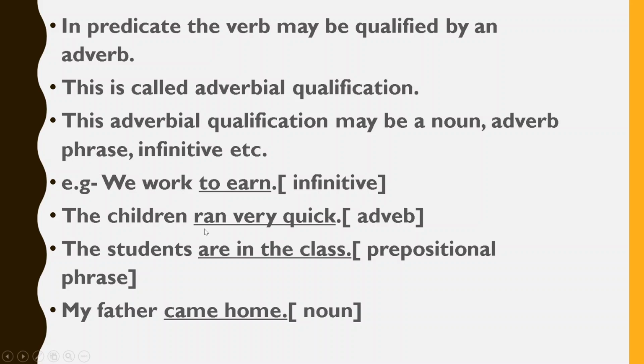Now the children ran very quickly. Ran very quickly. These are all predicate. But ran very quickly, here it works as an adverb. So here the verb is qualified as an adverb, and it is called adverbial qualification. And this adverbial qualification, that is, the students are in the class, is a prepositional phrase.